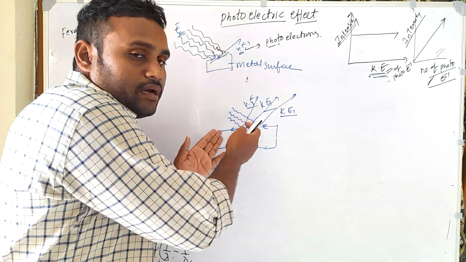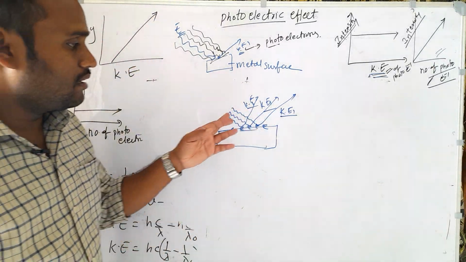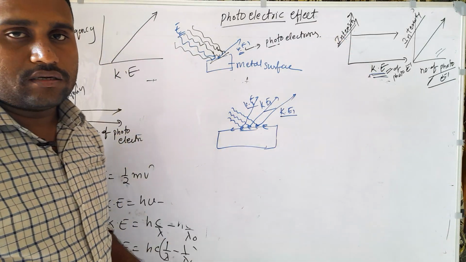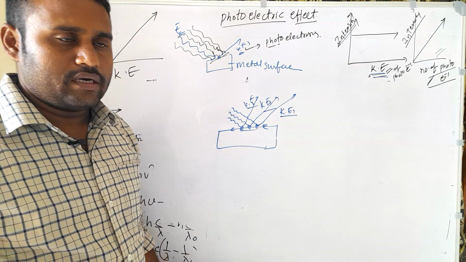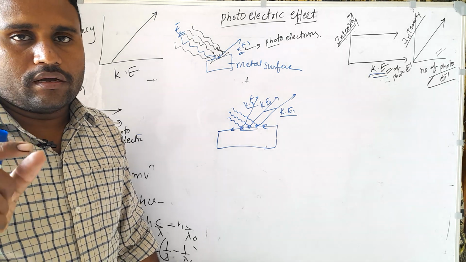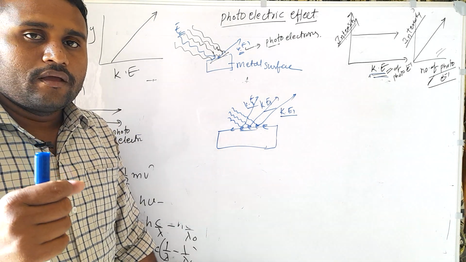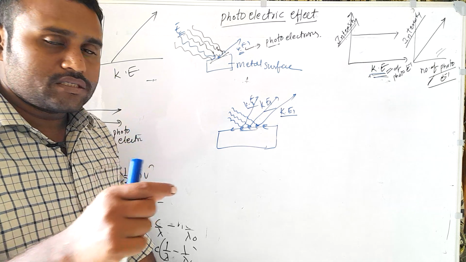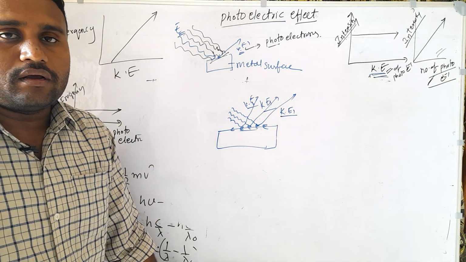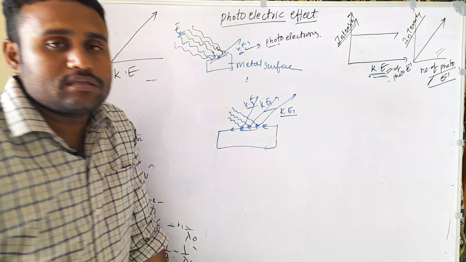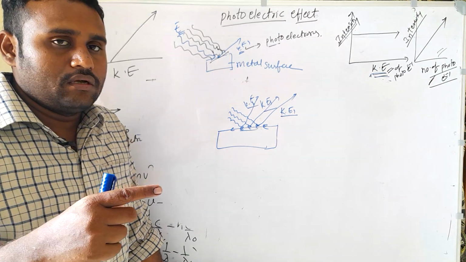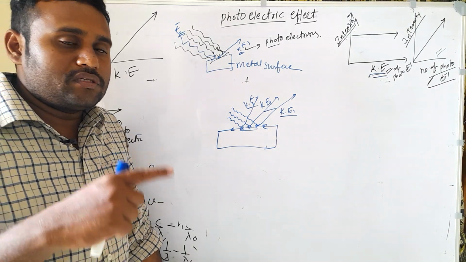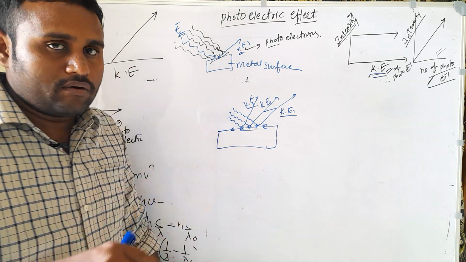Those light particles are hitting the electrons and removing them. Let us consider a carom board: the red coin we can consider as the light intensity, and the black and white coins as the electrons. When we strike with the red coin, it removes the black and white coins.